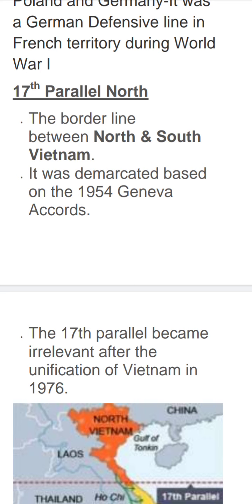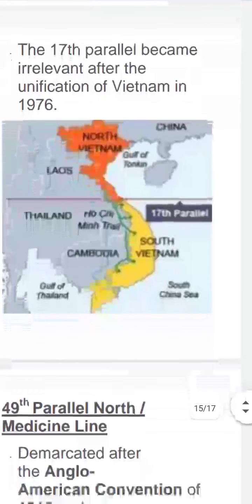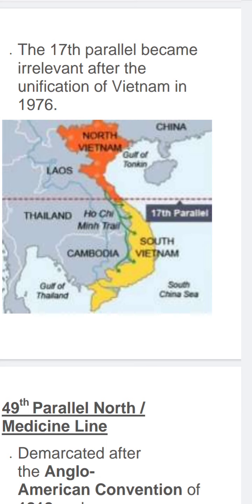But after the unification of Vietnam in 1976, the 17th parallel line lost its relevancy. It has now become irrelevant. As you can see, there is North Vietnam, South Vietnam. In orange color there is North Vietnam, in yellow color there is South Vietnam, and in between we can see 17th parallel line. But in present day it is not relevant.